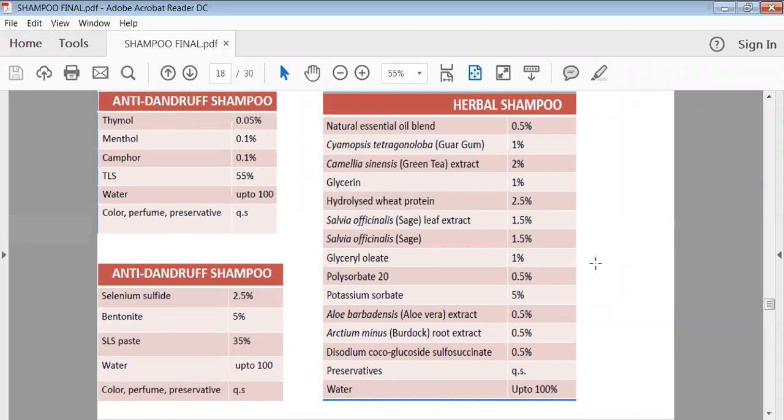Nowadays they are becoming very popular. Not only herbal shampoos, but herbal creams as well as other kinds of herbal products and herbal oils are there. They are popularized because of their low side effects as well as their natural effects, and compared to other synthetic shampoos, they do not have the side effects. It means the other shampoos we are preparing may have serious side effects. That's why we are moving toward the utilization of herbal products.